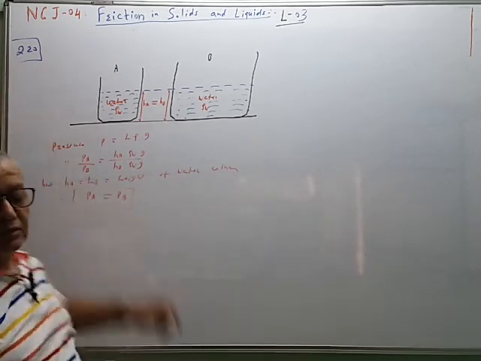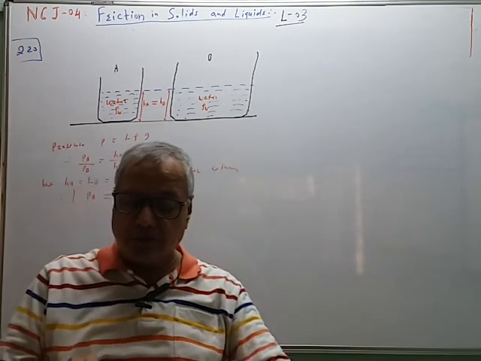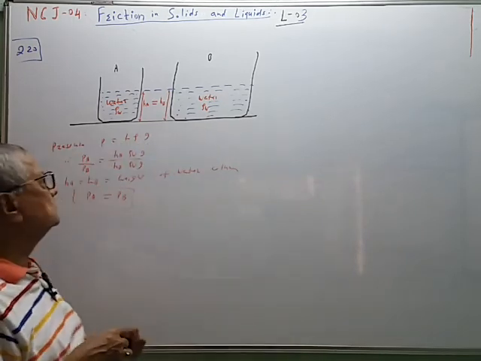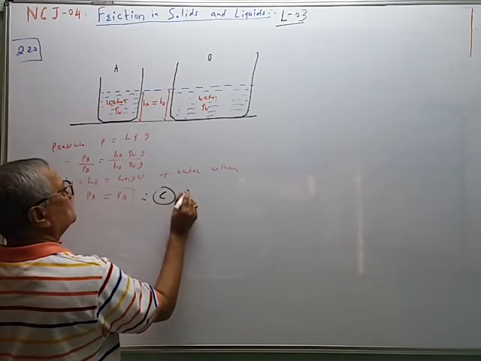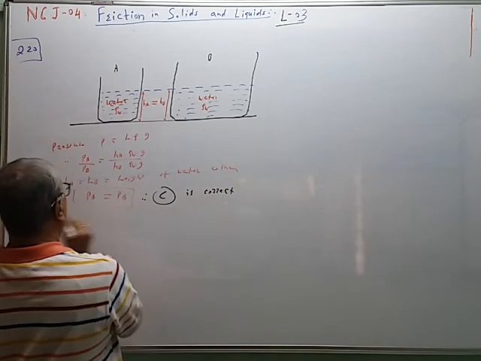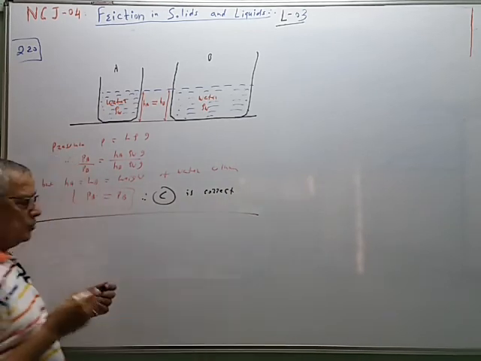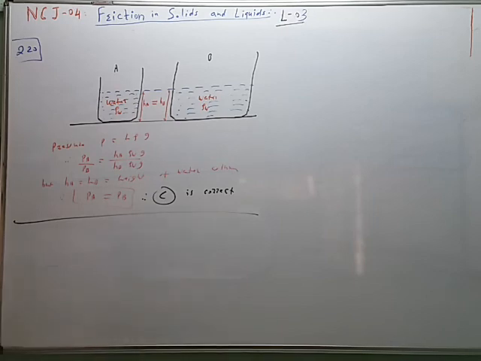So pressures are same. So correct choice is C. Therefore, C is correct. So pressure of the liquid column is given by h rho g.